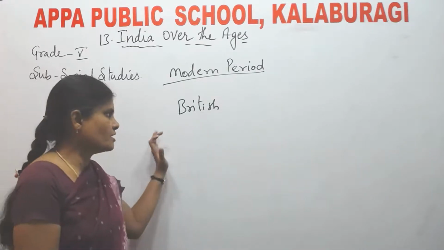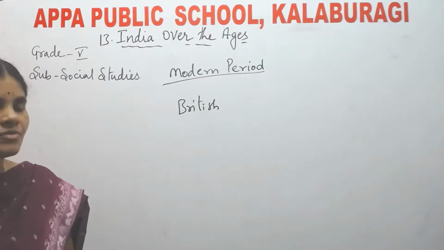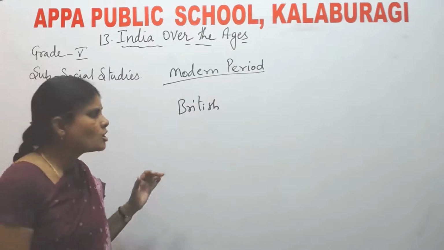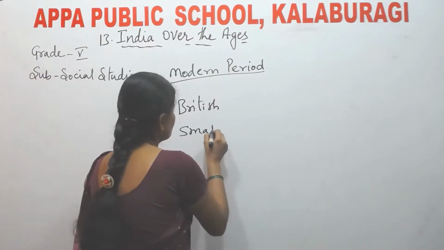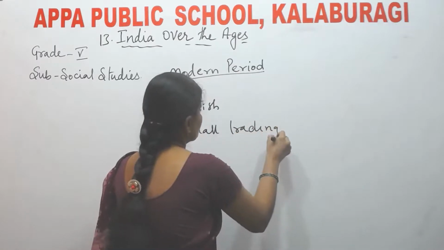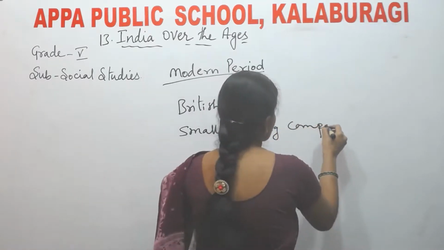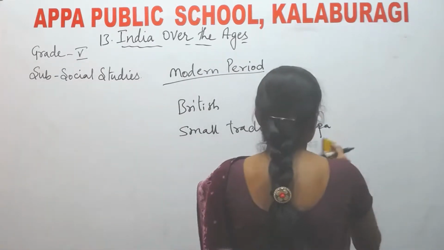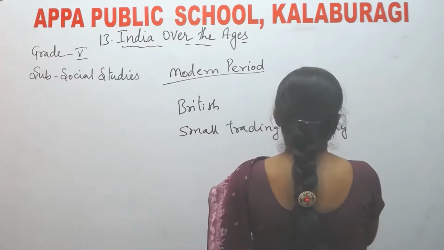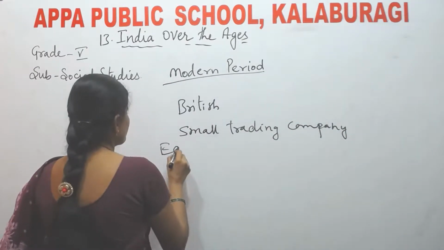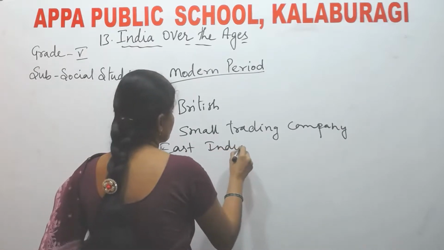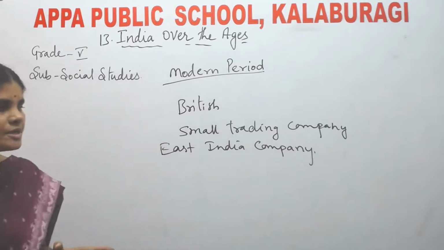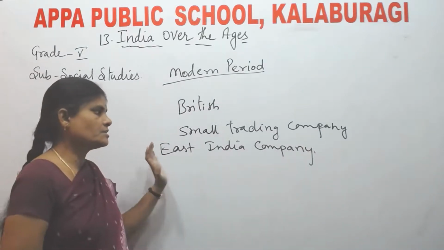Actually, they came to India for trade purposes. So they started a small trading company in India called East India Company.